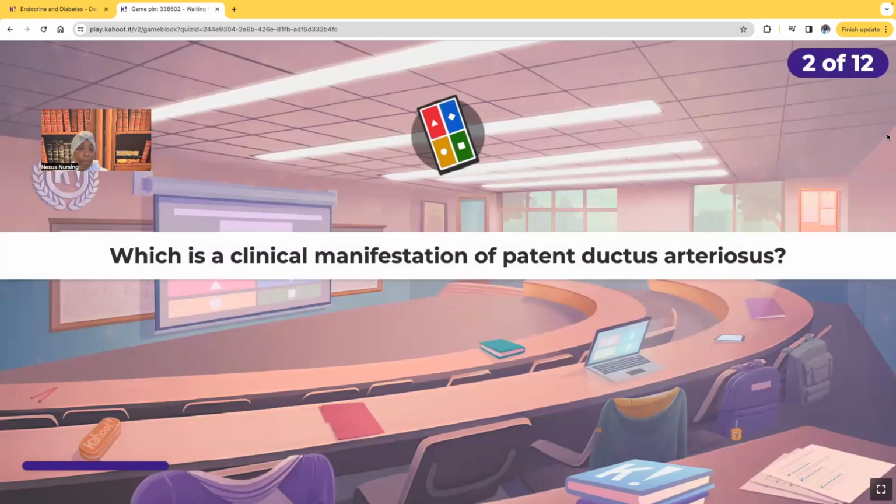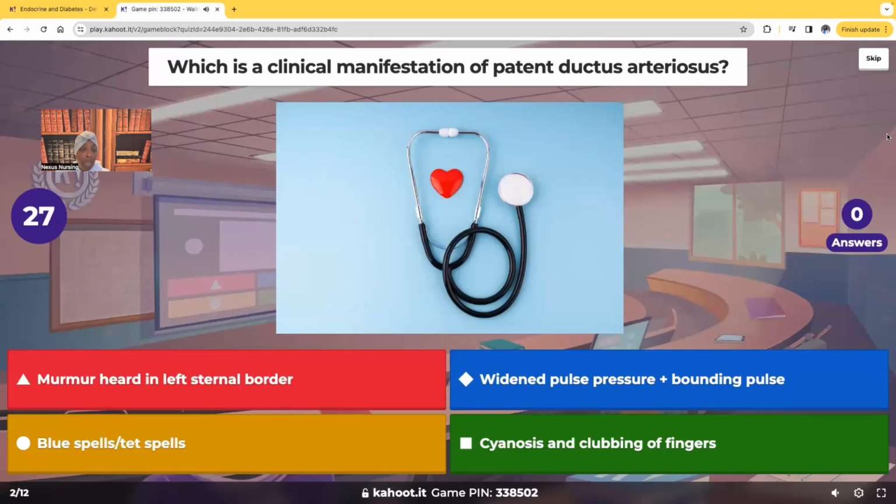All right, next question. Which is a clinical manifestation of patent ductus arteriosus? Is it a murmur that's heard in the left sternal border? Is it a widened pulse pressure and bounding pulse? Is it blue spells or tet spells, or cyanosis and clubbing of the fingers? So we're talking about patent ductus arteriosus.